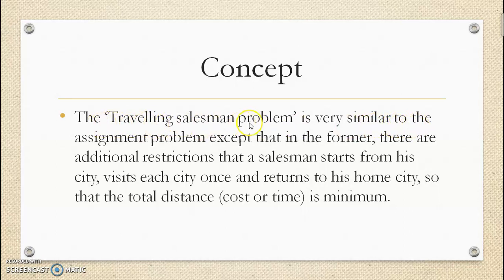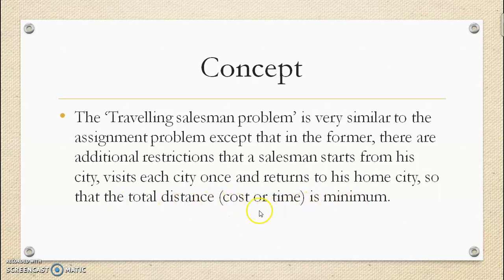Therefore, the traveling salesman problem is very similar to the assignment problem, except that in the traveling salesman problem there are additional restrictions: a salesman starts from his city, visits each city once and returns to his home city, so that the total distance, cost or time is minimum.